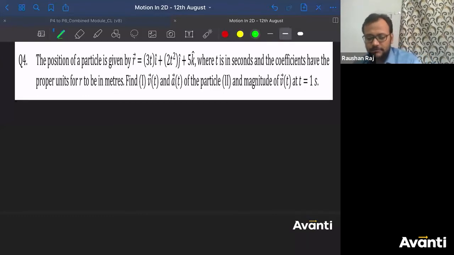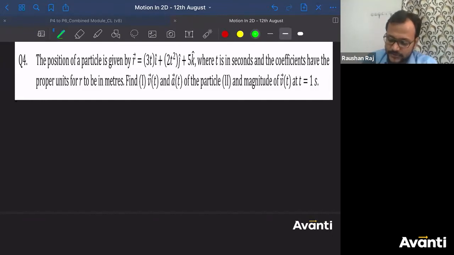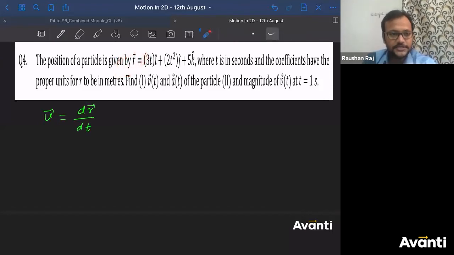चलिए, so the position of the particle is given to us. That is r as a function of t is given to us. You have to find what is the velocity as a function. बोलो बच्चों, what is the velocity? That is dr by dt. Here position is given to us in terms of r, so velocity will be dr by dt. So differentiate r with respect to time. So what is r बच्चा लोग?